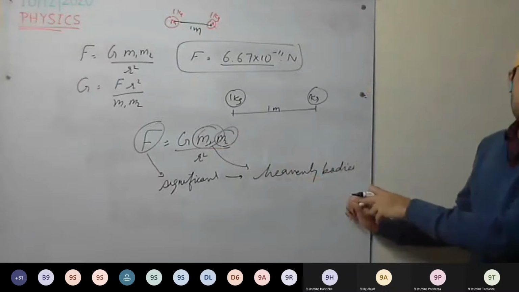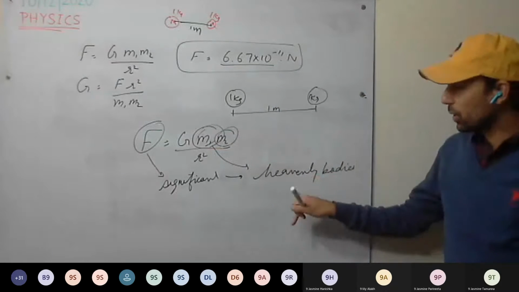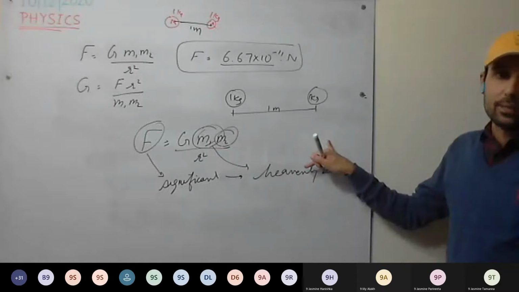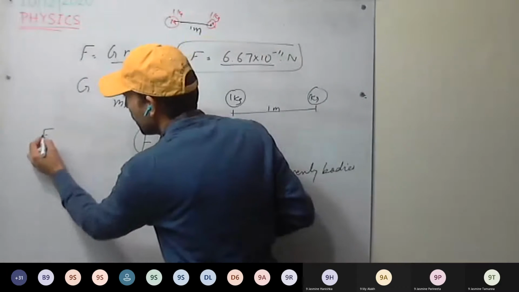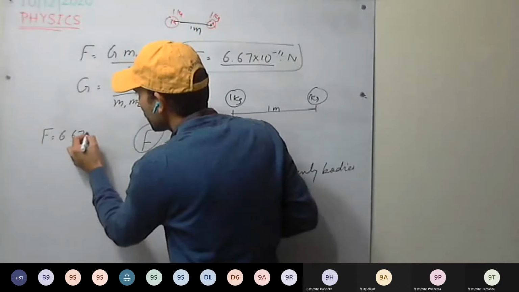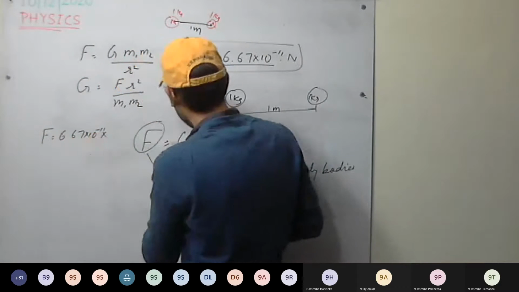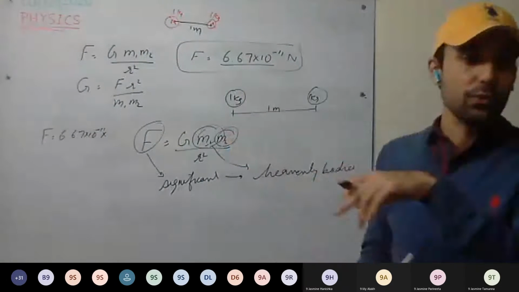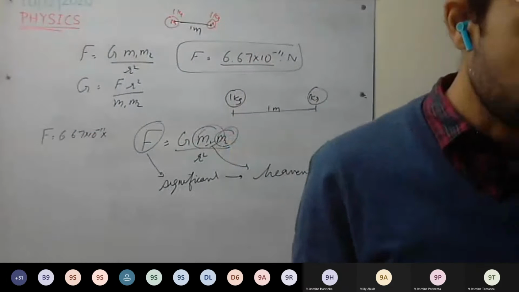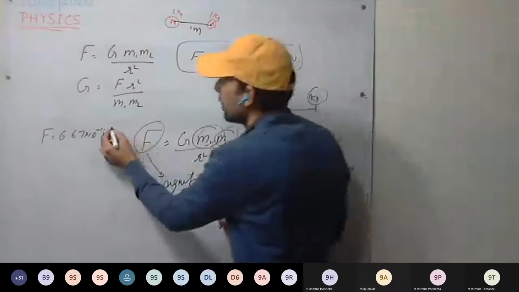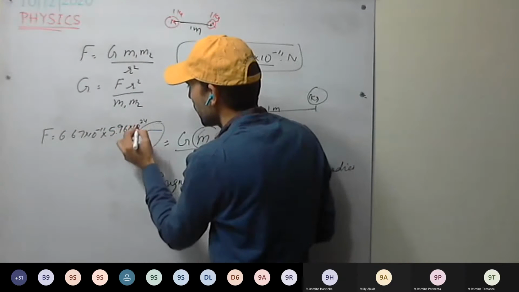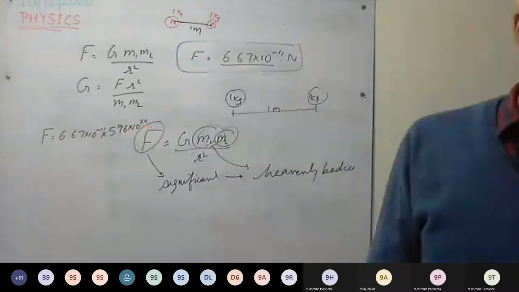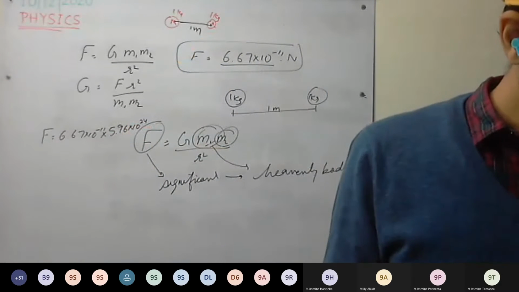For example, the earth or the moon or the sun. Okay, you can calculate as well. For earth, 6.67 into 10 raised to power minus 11. Mass of the earth is how much? 5.96 into 10 raised to power 24 kgs. Or the other body, you can take any mass.